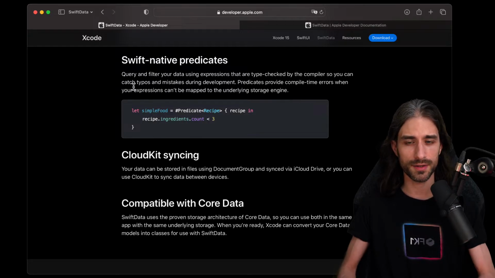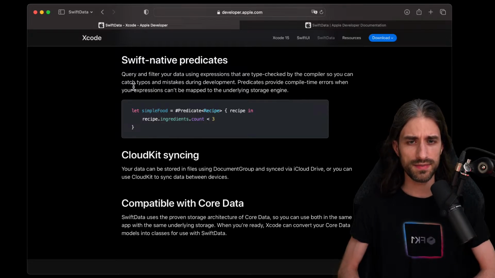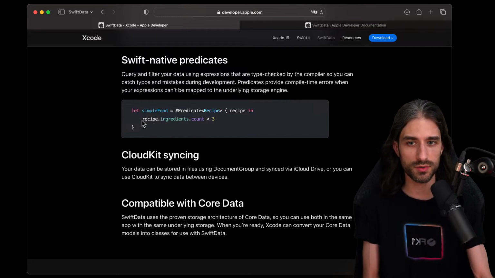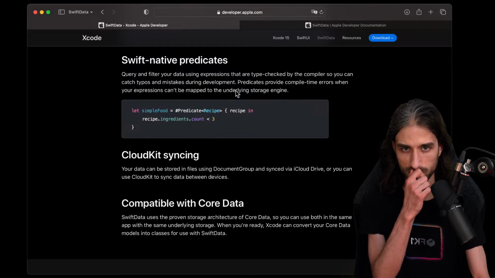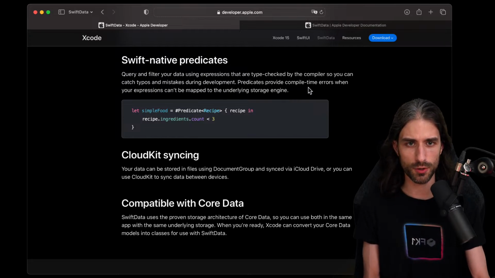So very different than, for instance, I think it's called an NSFetchRequest in Core Data. If you make a typo on the name of a property, since everything is stringly typed, you get no error at compile time, but you do get an error at runtime. Here it's different. You can see that everything is type safe, everything is written in Swift code, and so everything is checked by the compiler at compile time. And these predicates provide compile time errors when your expressions can't be mapped to the underlying storage engine.